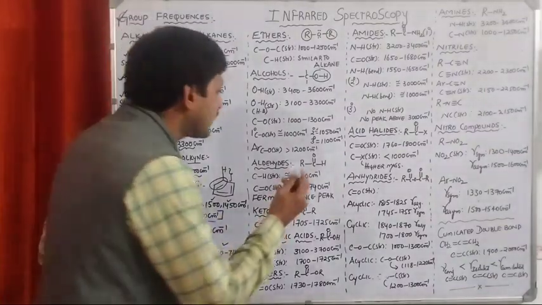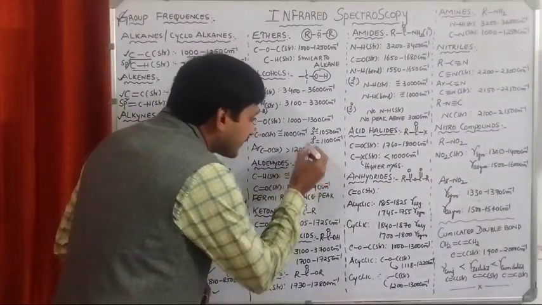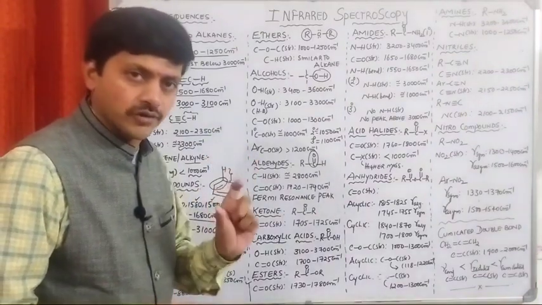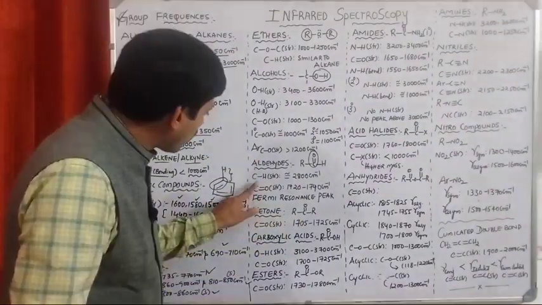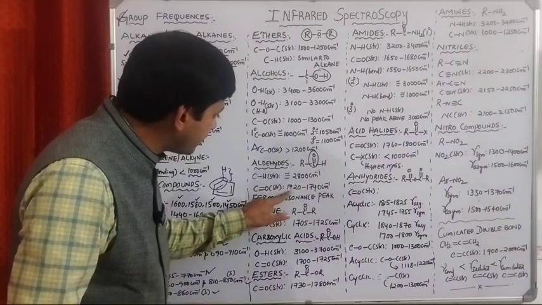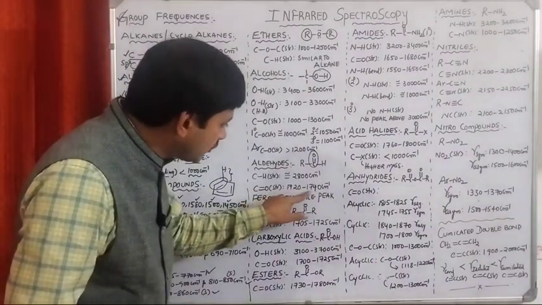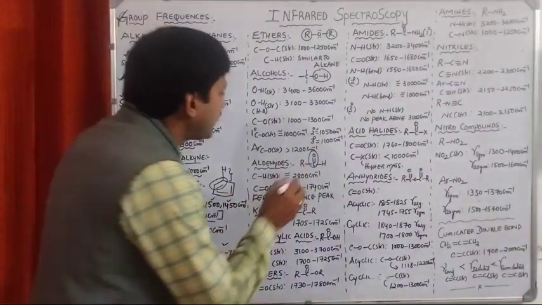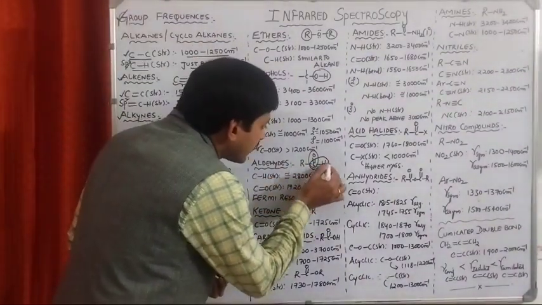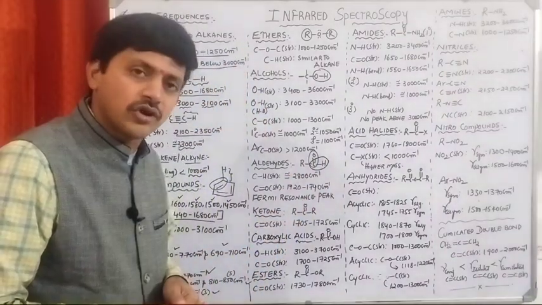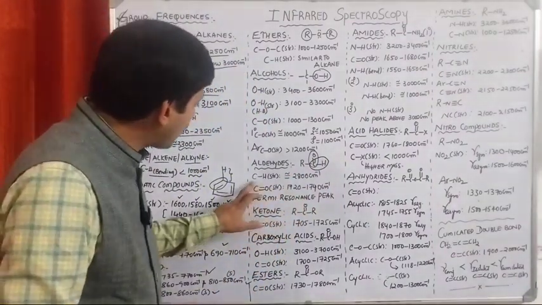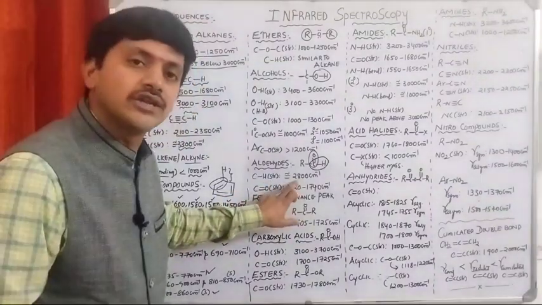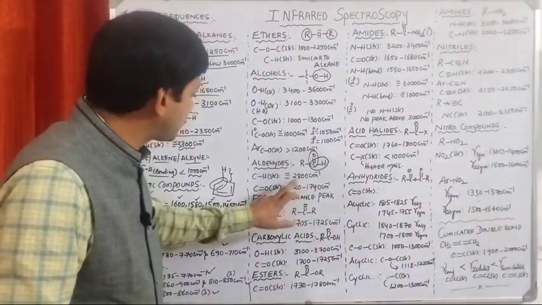In case of the aldehydes, what is the main peak? The main peak is due to the carbon-oxygen double bond, right? The carbon-oxygen double bond appears in between what? 1720 to 1740 cm⁻¹. In case of aldehydes, along with the C=O, we are having what? Carbon-hydrogen bond or not? That's why we are going to have carbon-hydrogen stretching. This value is approximately 2800 cm⁻¹.